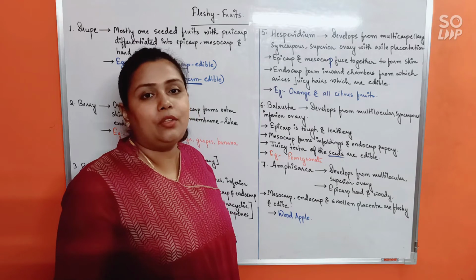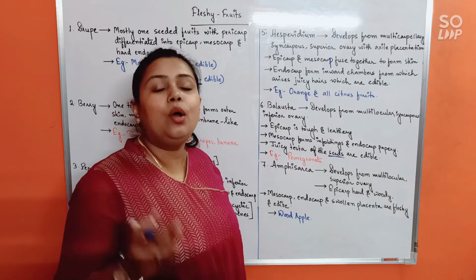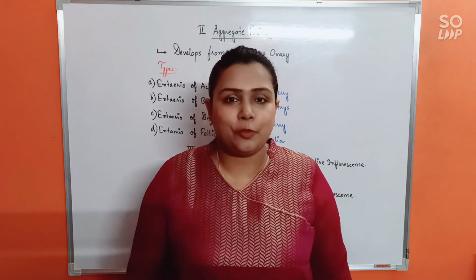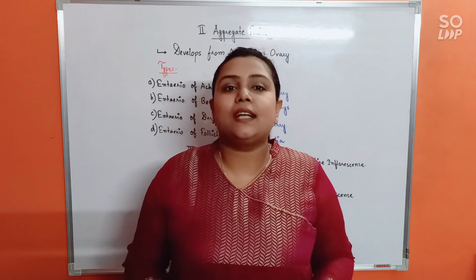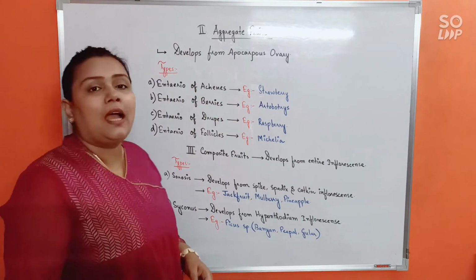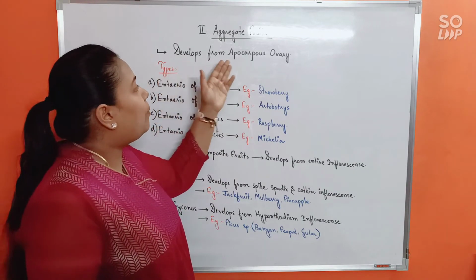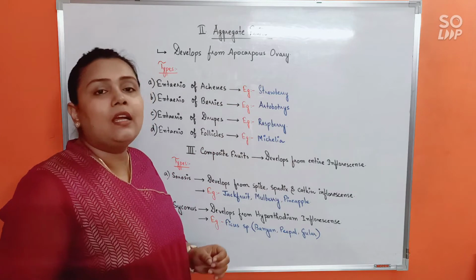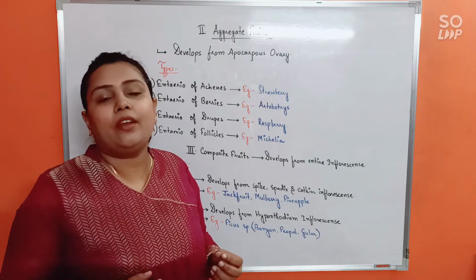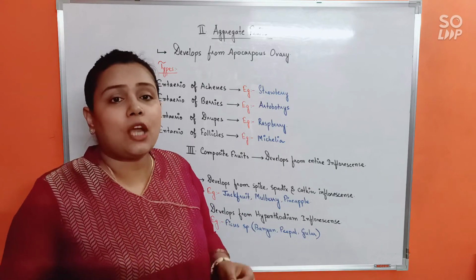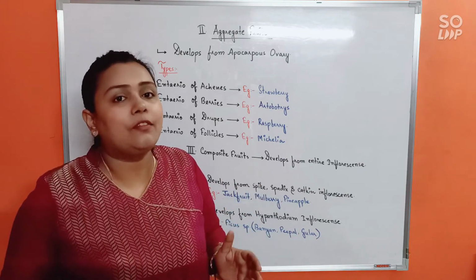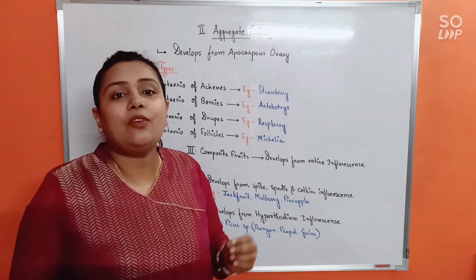So this is all about the fleshy fruits. Next, let us move on to aggregate and composite fruits. So now we have reached the last part of fruit where we discuss the aggregate and composite fruits. Alright, so first regarding the aggregate fruits, as you already know that it develops from apocarpous ovary. Okay, apocarpous ovary means free carpels, isn't it? So in a flower where there are many free carpels present, each carpel will give rise to a fruitlet, and all the fruitlets together when they make up a single fruit, we will of course call it an aggregate fruit.